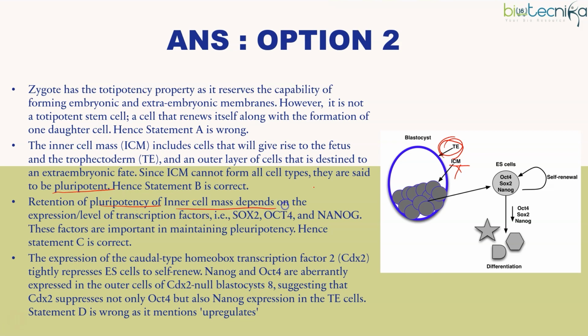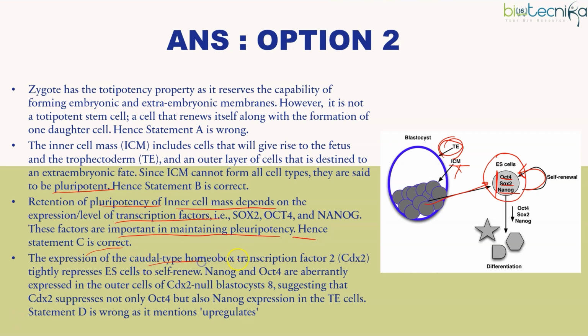Retention of pluripotency of the inner cell mass depends on some transcription factors. So you can see the embryonic stem cells. What is helping them to self-renew? Yes, these transcription factors, OCT4, SOX2 and NANOG. Okay. So hence, statement C is correct. These factors are important in maintaining pluripotency.